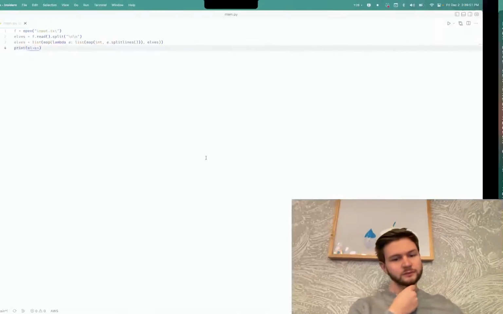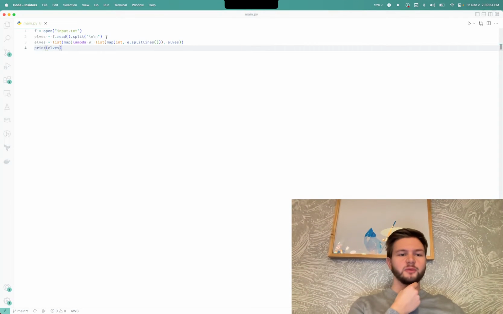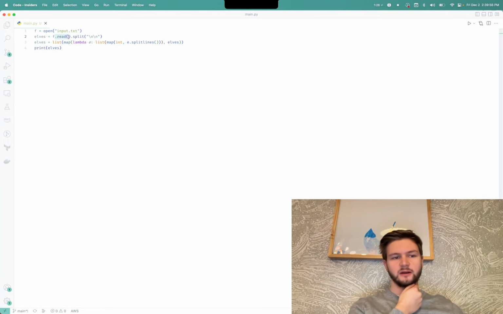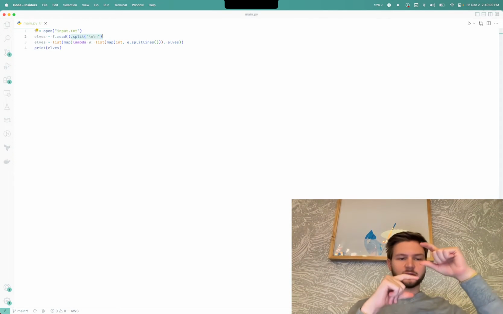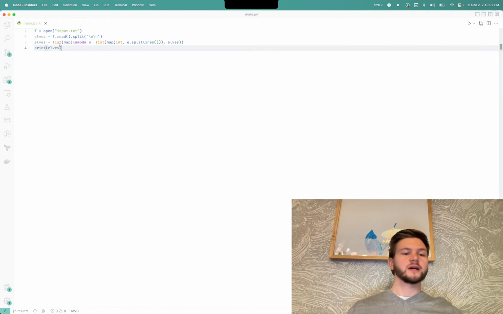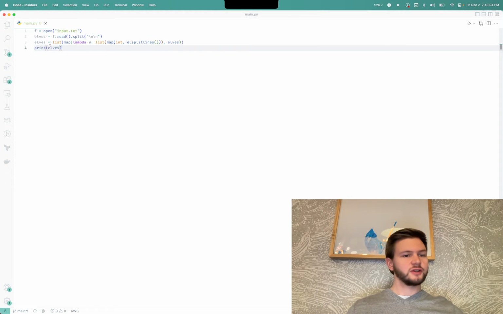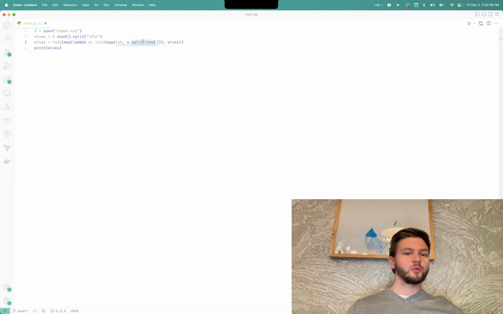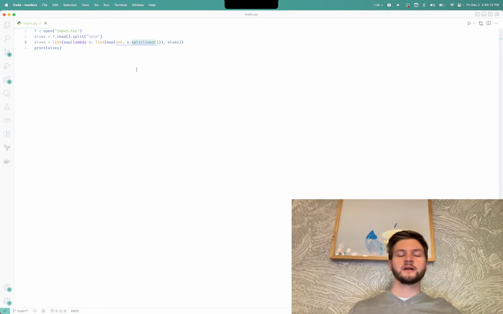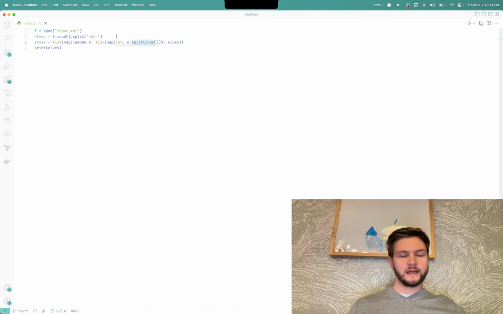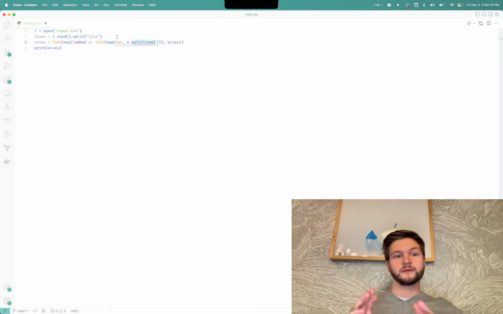Yeah, so what am I doing? I'm opening the text file, I'm getting all of the text inside of it, and I'm splitting it into groups of chunks that are separated by 2 new lines. Then for every single chunk, I'm splitting it again with split lines, very convenient function which will remove empty lines for you if they're at the end. And then again, I want to map this again into int.